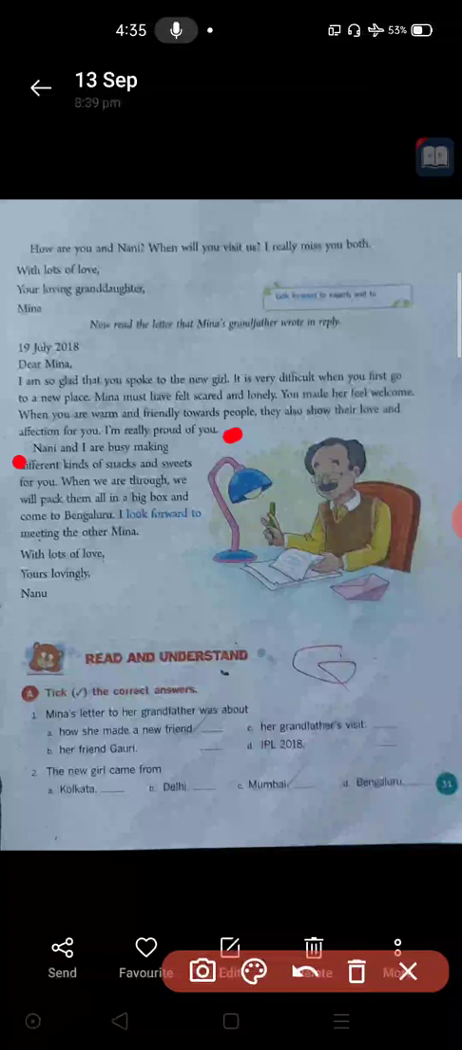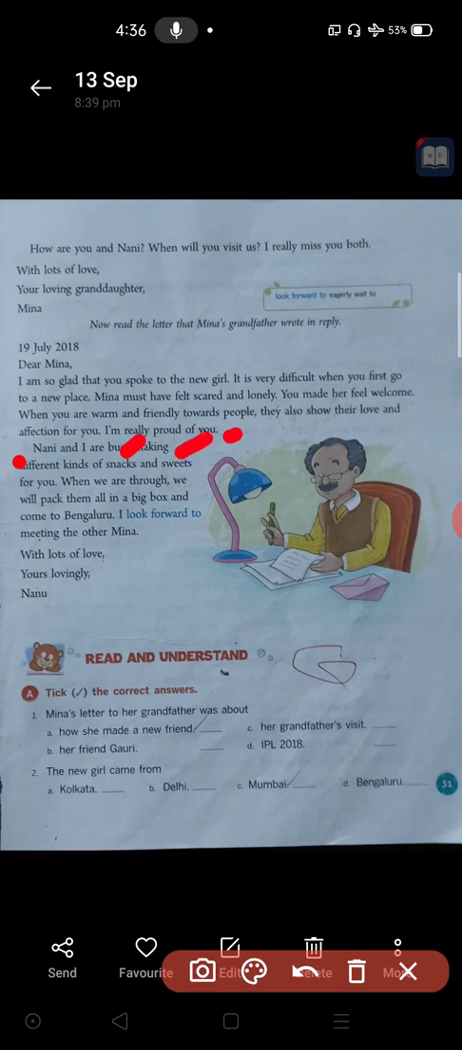Then you asked about Nani and me, no? How are we? So Nani and I are busy making different kinds of snacks and sweets for you. Your Nani and I are both healthy and we are too busy. Why are we busy? We are preparing some snacks and chakli, some kodbale, something sweet, shankarpole, whatever it may be. Those kinds of sweets we are preparing for you.